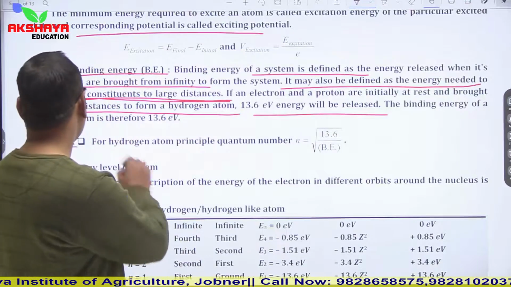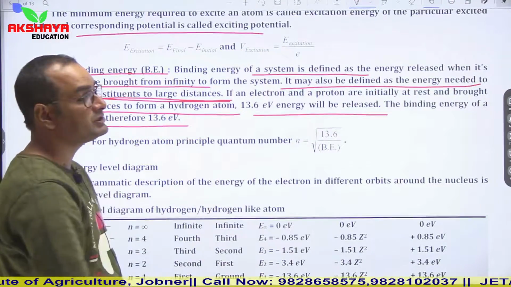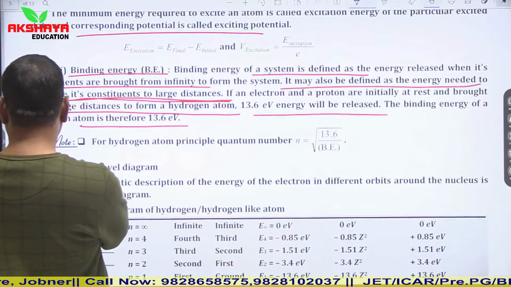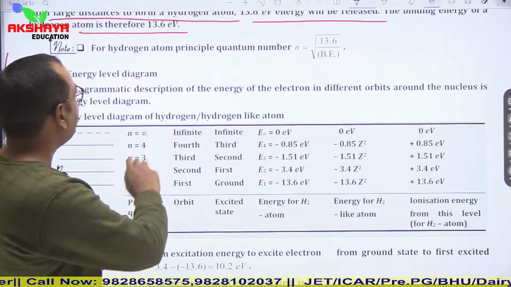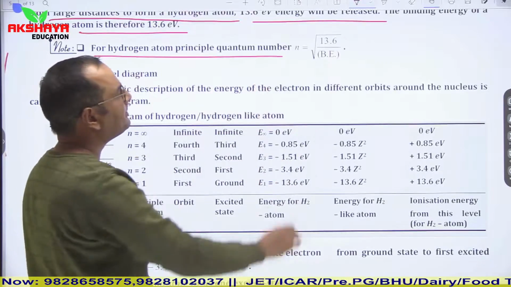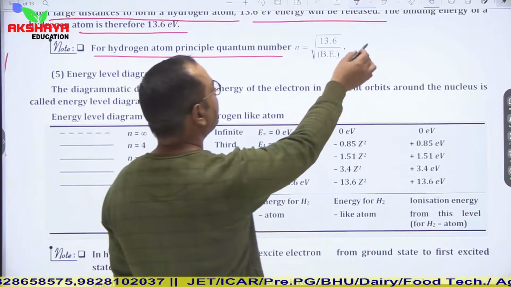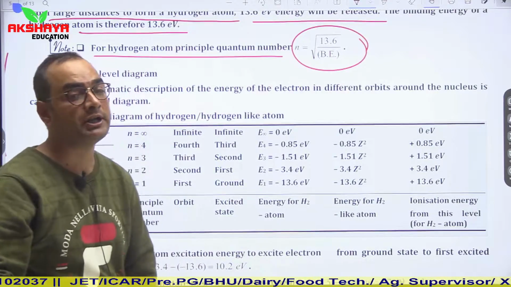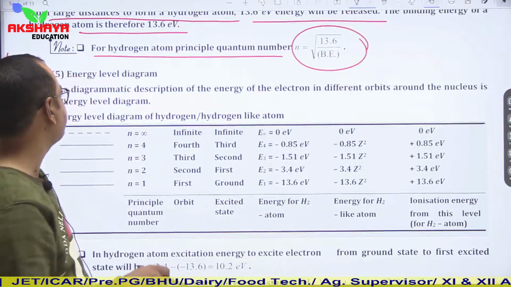The binding energy of a hydrogen atom is therefore 13.6 electron volt. So this is the general concept of binding energy. For a hydrogen atom, the principal quantum number can be calculated by this relation: n is equal to root of 13.6 upon binding energy.